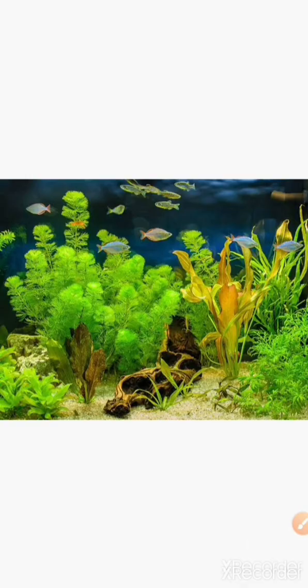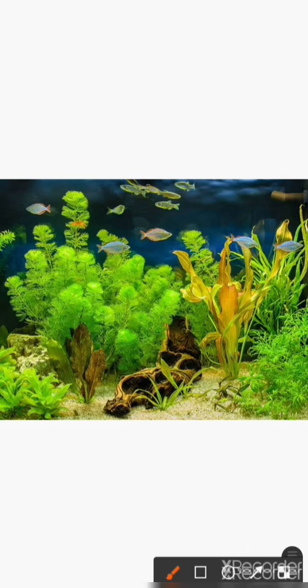You can see here the picture of underwater plants. This is tape grass and this is hydrilla. These completely submerge in the water. These plants have ribbon shaped leaves so that they do not tear by the force of flowing water.